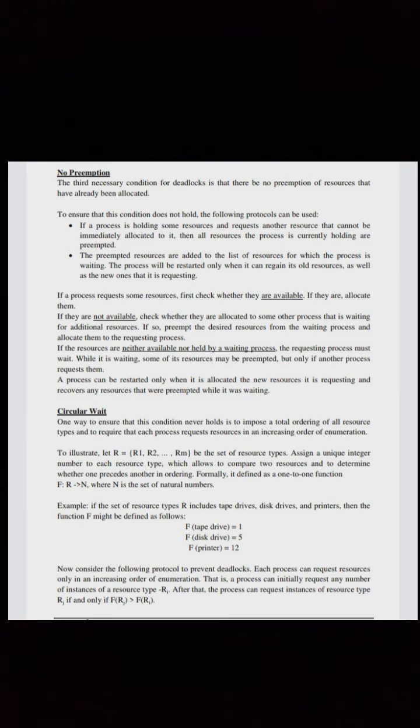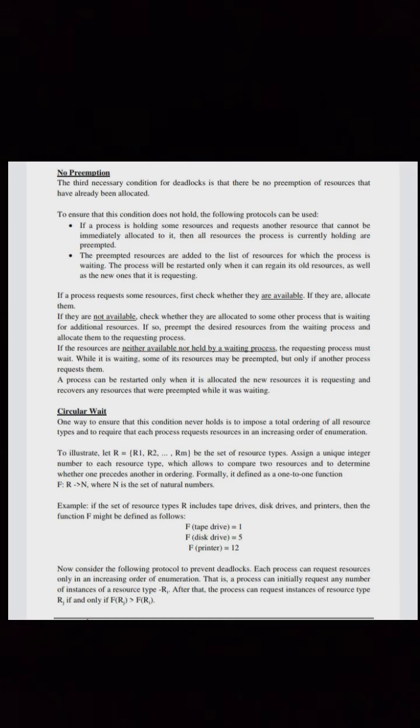If the process requests some resources, first check whether they are available. If they are, allocate them. If they are not available, check whether they are allocated to some other process that is waiting for additional resources. If so, preempt the desired resources from the waiting process and allocate them to the requesting process.